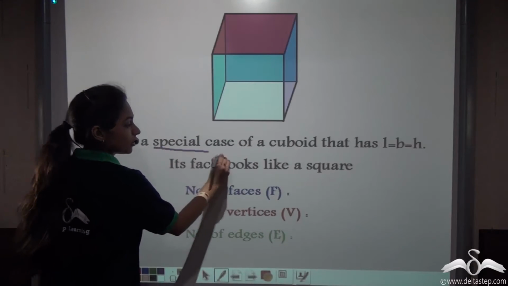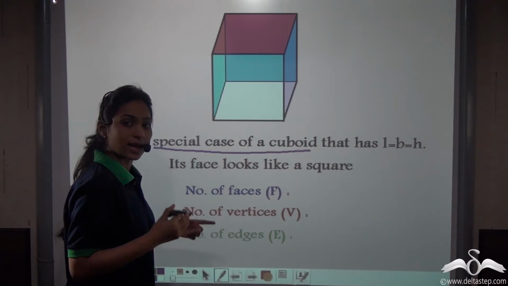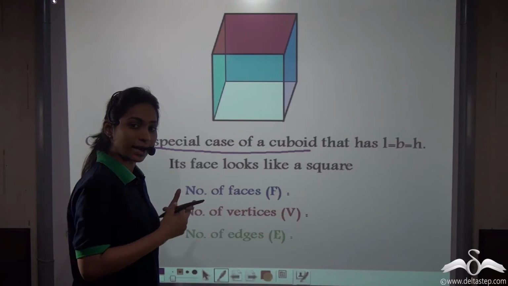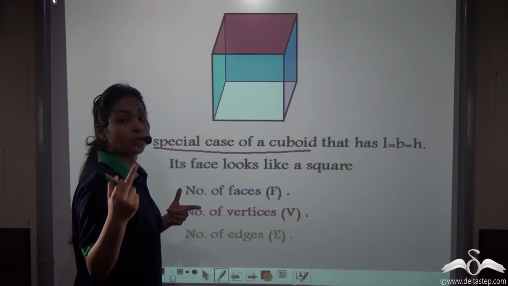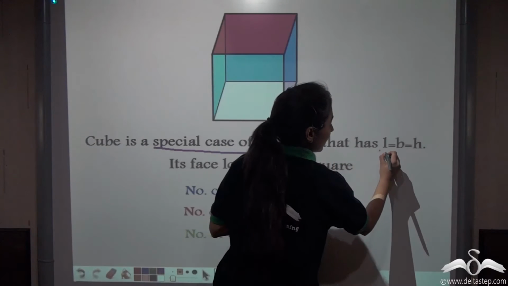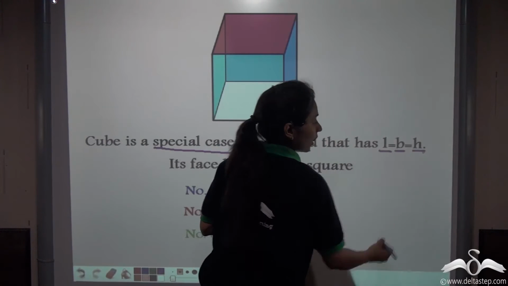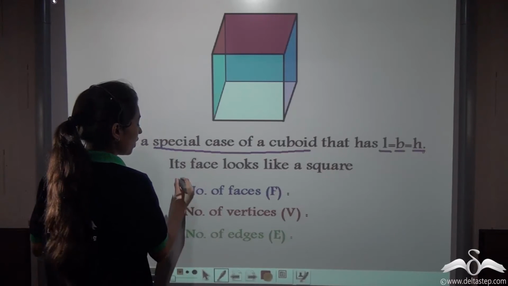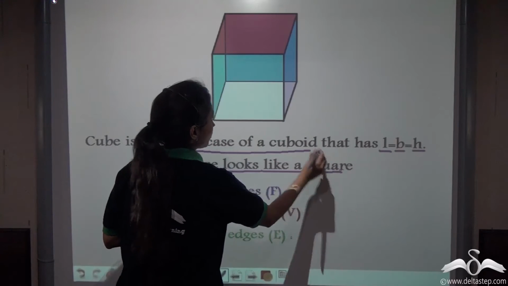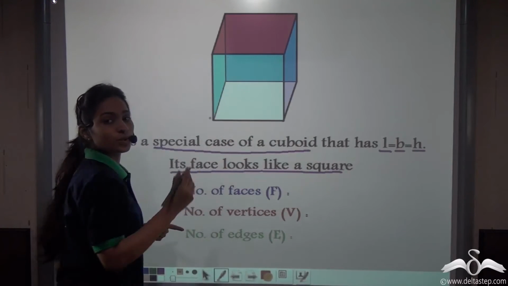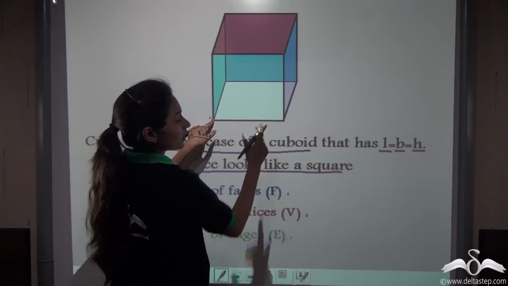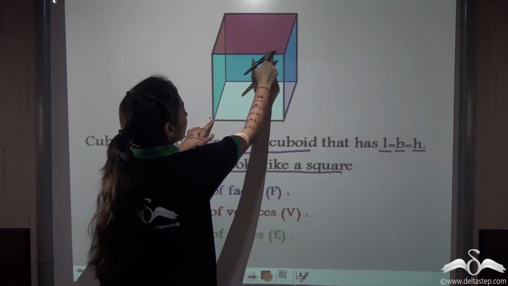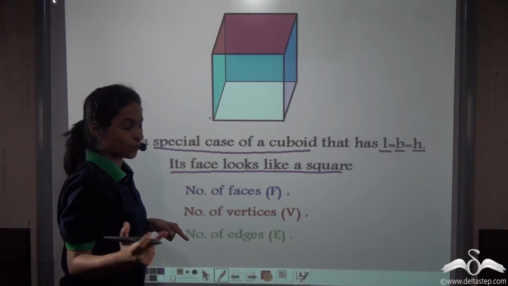A cube is a special case of a cuboid, you know, because it has the same dimensions just like a cuboid, length, breadth and height, but the only difference is that it has length equal to breadth equal to height, unlike the cuboid. Now its face looks like a square. You take up any face, you will see that as the length and breadth are equal, it will give you a look of a square.